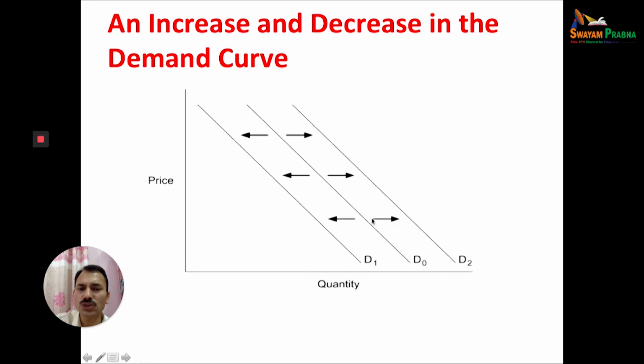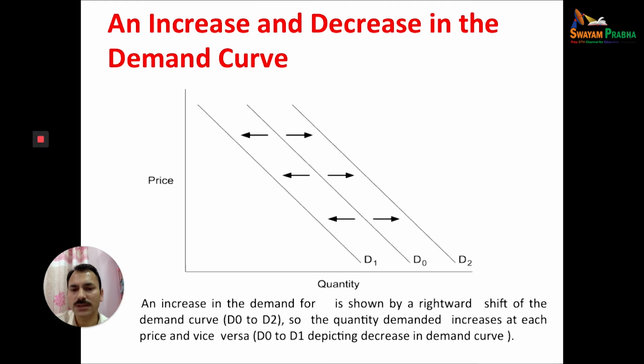This right-hand shift is called increase in demand. But this is not due to change in price, but other factors. And similarly, when the income of the consumer decreases, for example, or the number of consumers decreases, then this curve will shift left-hand side, which is called decrease in demand. So increase in demand means a shift of the demand curve to the right, decrease means to the left. But this increase or decrease is not due to price but other than price.